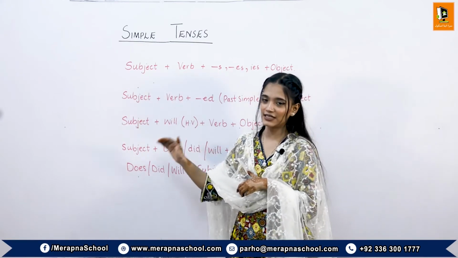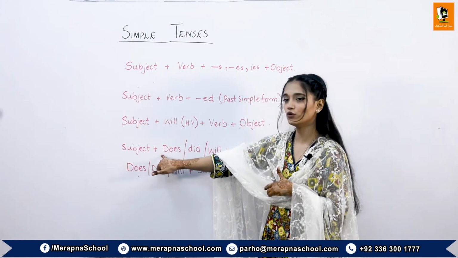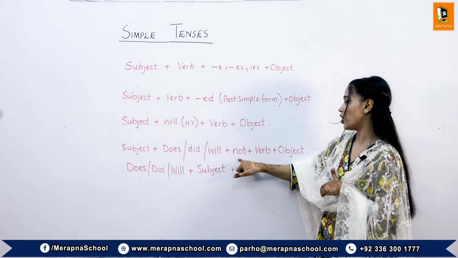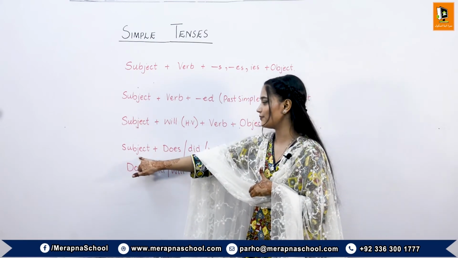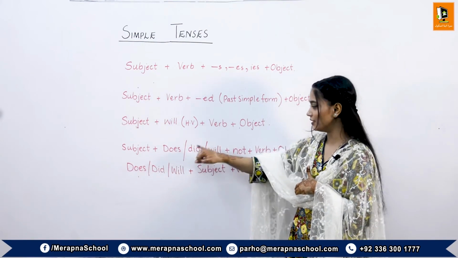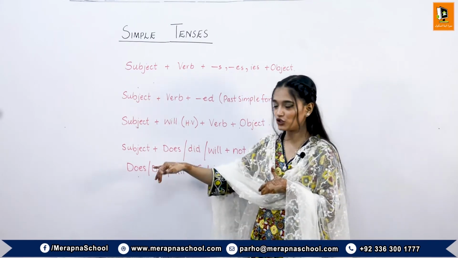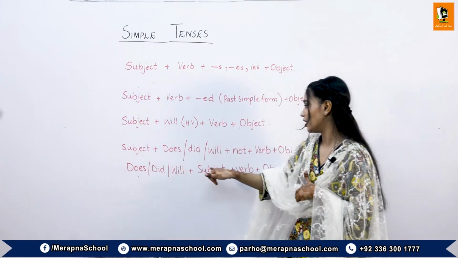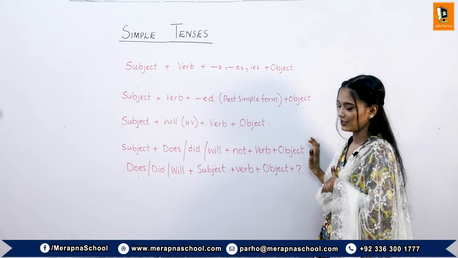For making negative sentences, for present we use subject, do or does, then not, then verb, then object. For past we use subject, helping verb did, then not, verb, and then object. For future we use subject, will, plus not, then verb and object.